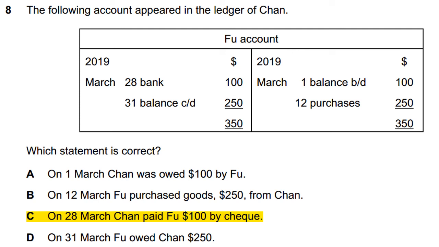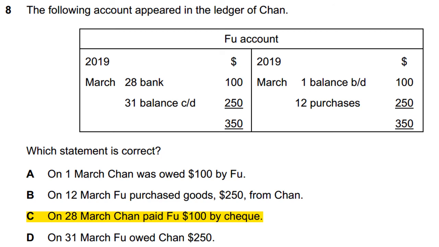Chan's liability is $100 on 1st March 2019, and he purchased more goods from Fu, $250 on 12th March, and he paid Fu on 28th March $100 by check, and his remaining balance is 250, that is his liability at the end of 31st March.